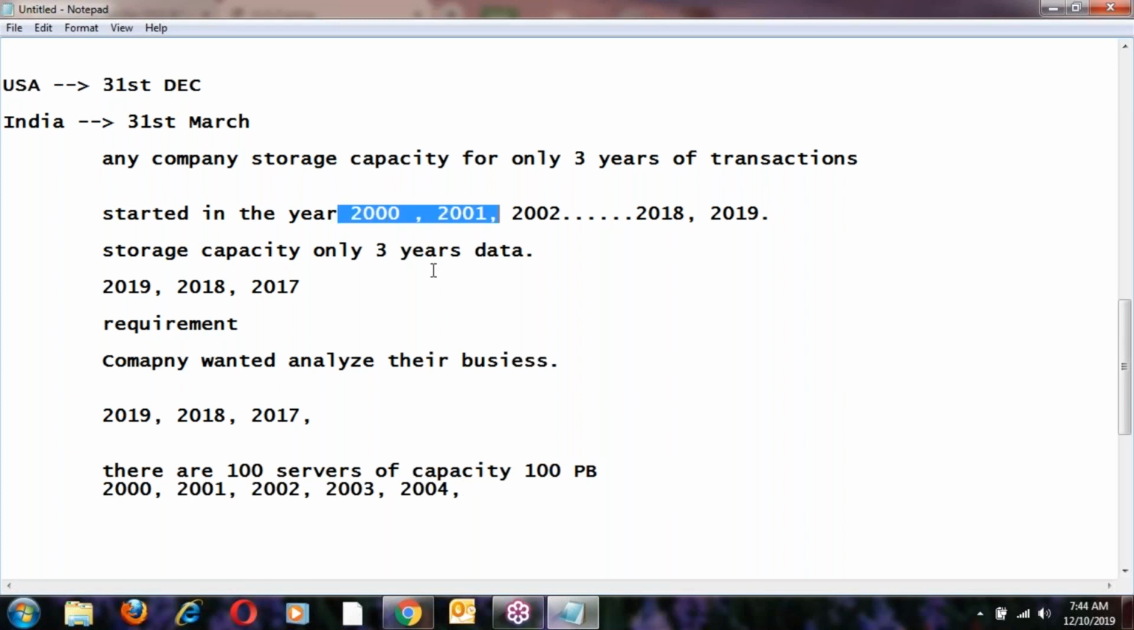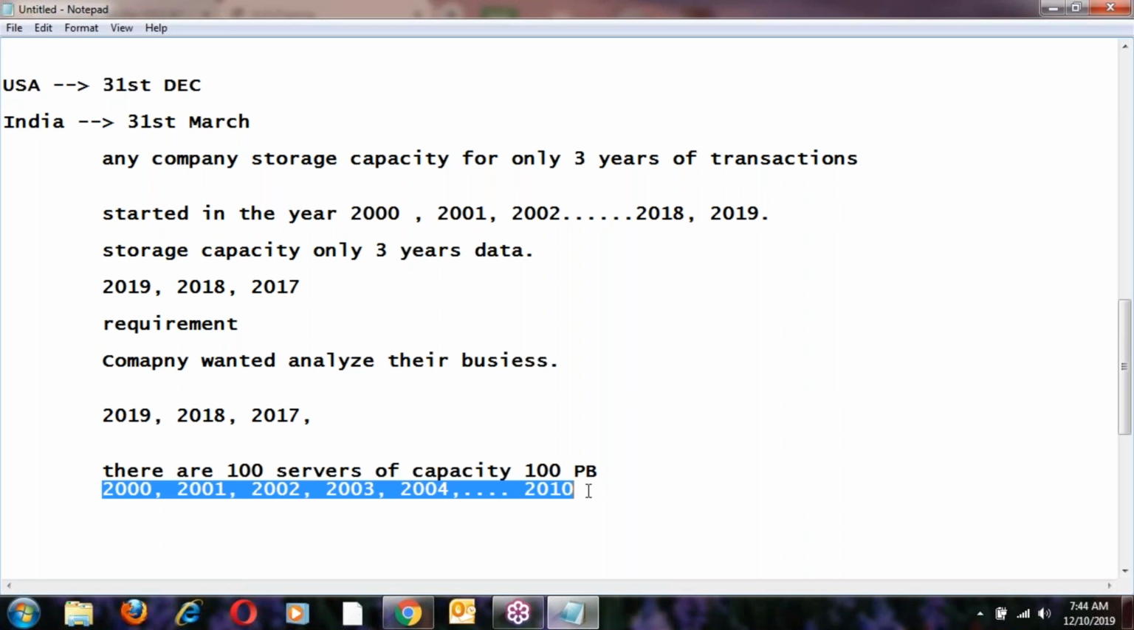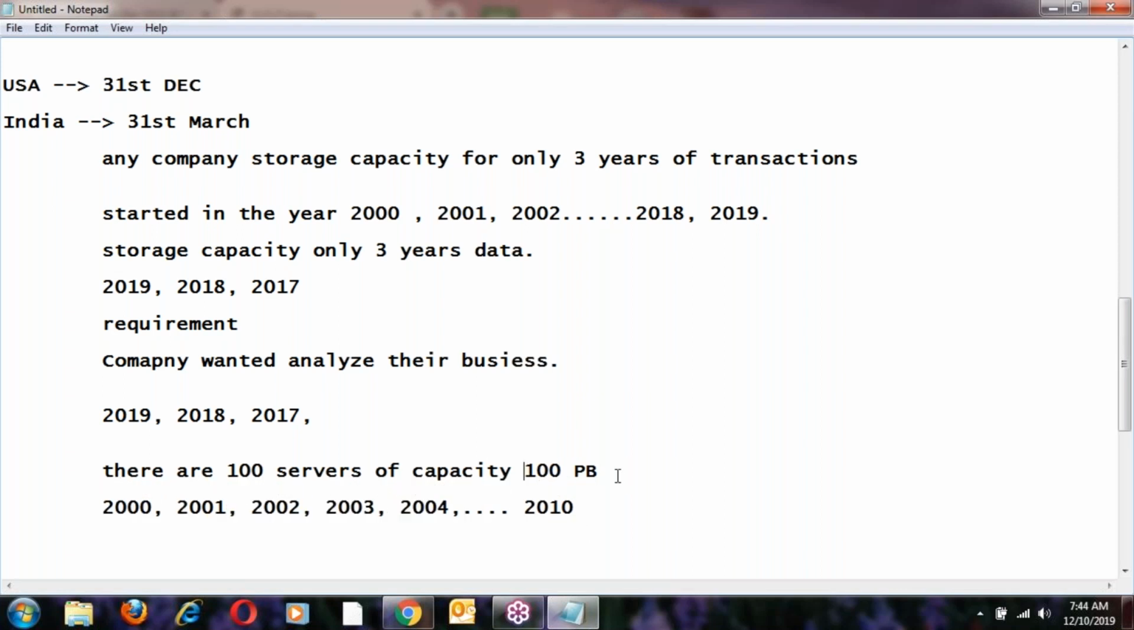All this data is in backups. So 2000 year data, 2001, 2003, 2004, like this up to 2010. After getting these 10 years of data into servers, the servers may become full. Currently the servers' capacity is only 100 petabytes. So 10 years of backup data is taken into live servers.